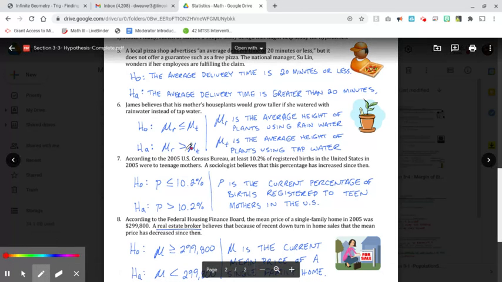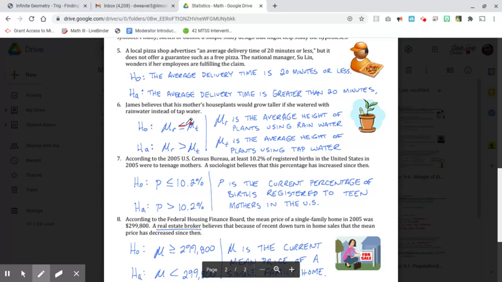So the null hypothesis is that the rainwater is equal to the tap water. And that's why you see an R and a T. And then the alternate hypothesis is that they would actually grow taller if she watered them with rainwater, so that the rainwater is greater than the tap water. That would be the alternate hypothesis. Okay.